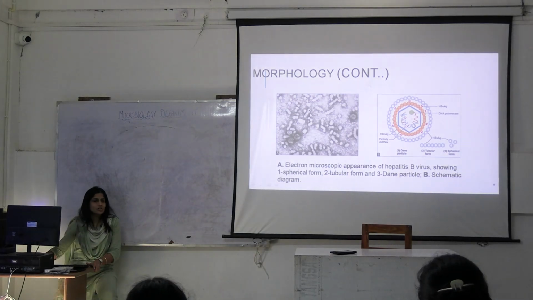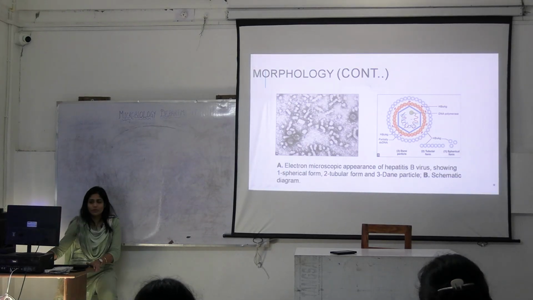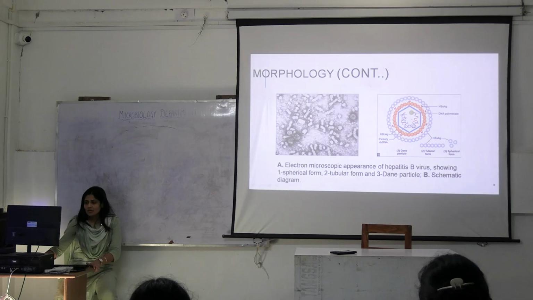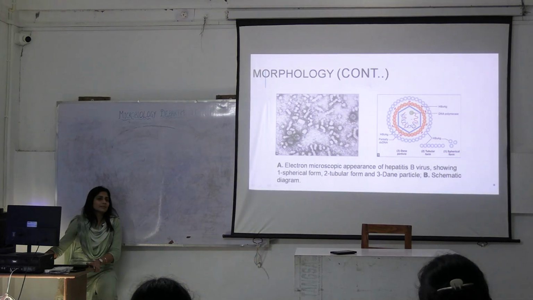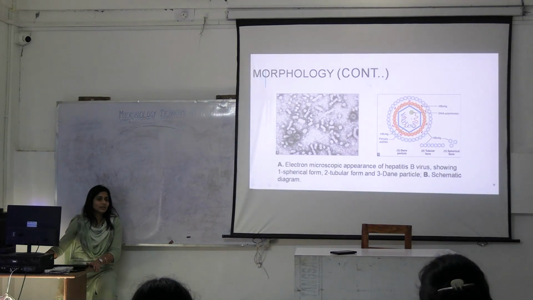Can you see this? This is the spherical form. This tube-like structure, this is tubular form. And this complete particle, this is Dane particle. What kind of microscopy is this, done for viruses? This is electron microscopy.